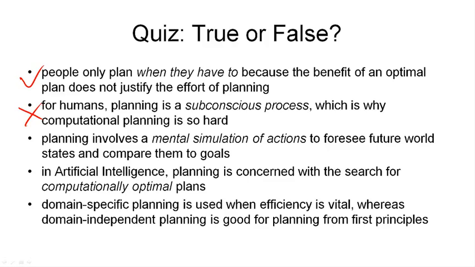Third statement, planning involves a mental simulation of actions to foresee future world states and compare them to goals. That statement is true. Fourth statement, in artificial intelligence, planning is concerned with the search for computationally optimal plans. That statement is false. We're not only after optimal plans, we also want to sometimes find out whether a plan exists at all, whether it's optimal or not. Finally, domain-specific planning is used when efficiency is vital, whereas domain-independent planning is good for planning from first principles. That statement is true again.